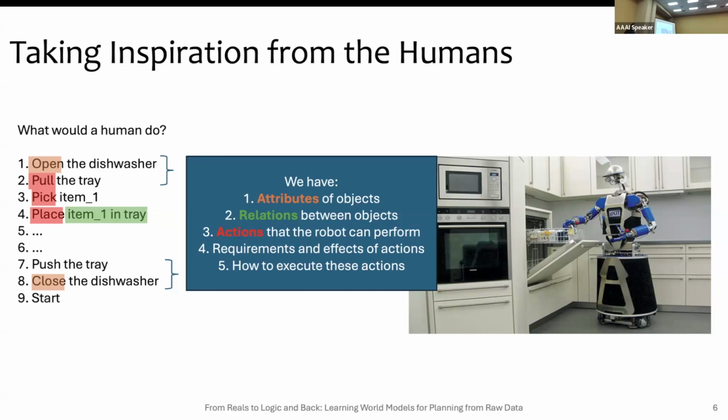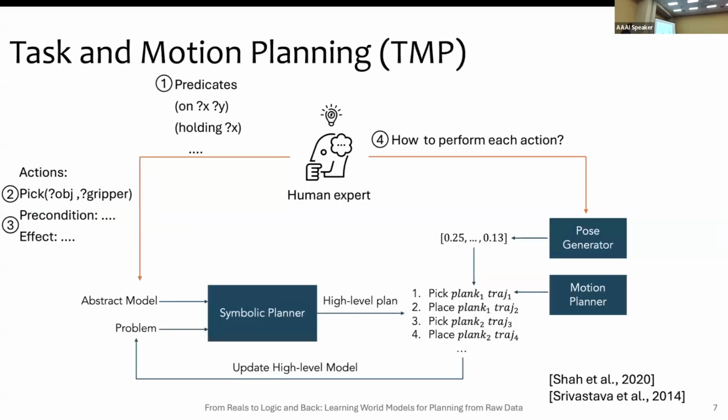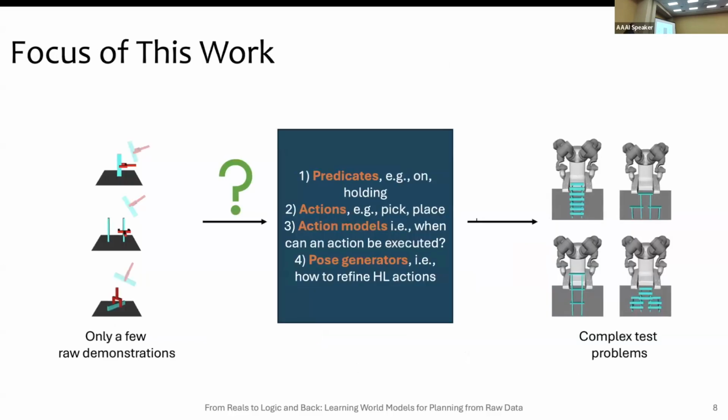We take these for granted, and also, with our luck, there are very nice existing algorithms that can use this information. They can use these symbolic relationships and actions, and how to perform these actions, to do these tasks using a robot. So the question I posed before is, can we learn something from very easy low-level demonstrations? The idea simplifies to: can we automatically learn all this information, what I call a model, that is, the predicates, the actions, the preconditions of these actions, and how the robot can execute these actions at the low level, from this training data? That's what this work focuses on.